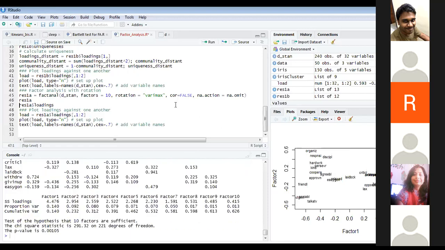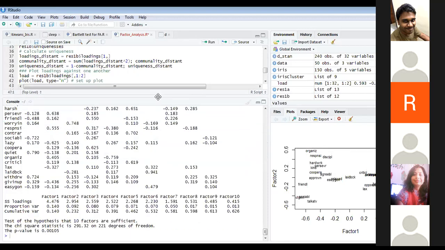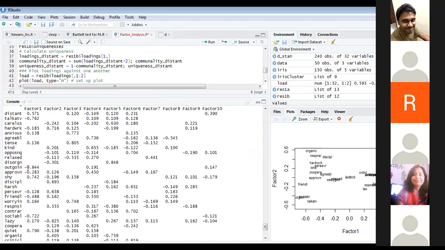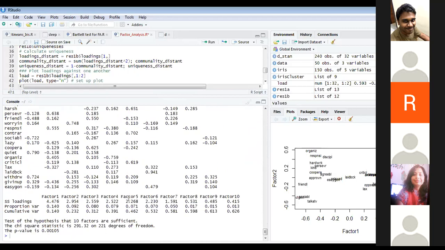So I have created the model. Again, I had only 10 variables. So I got my uniqueness, loadings, and so on. Almost it looks similar. And again, the p-value is 0.0105. It says 10 factors is sufficient. The p-value was a little lesser earlier, right? So there is very minimal difference in your factor loadings, but there is a big difference in your p-value.